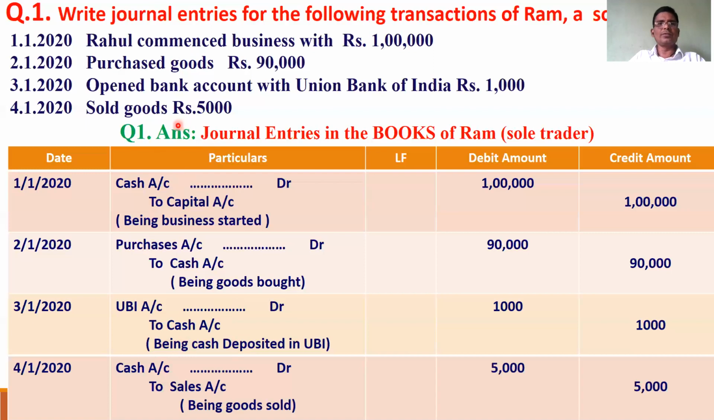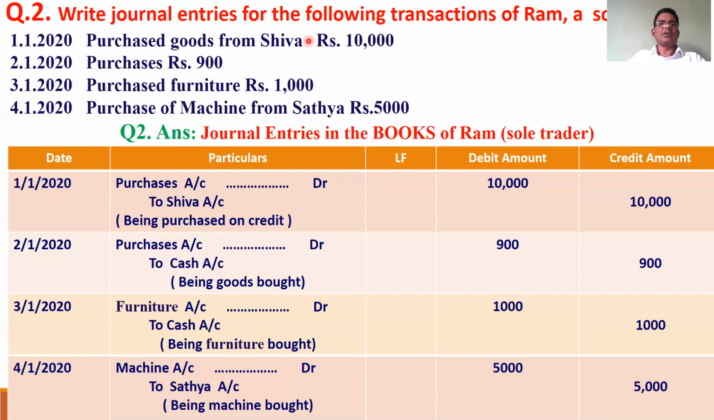Sold goods. Who sold goods? We sold goods. We sold goods means cash is coming in, cash account is debited. You know very well, whenever goods are sold, sales account is created. Sales account is used exclusively for the sale of goods. Whenever goods are purchased, purchase account is debited. Whenever goods are sold, sales account is created. So purchase account and sales account are used only for the purchase and sale of goods. You have to remember that. These are the four entries regarding Ram, a sole trader.